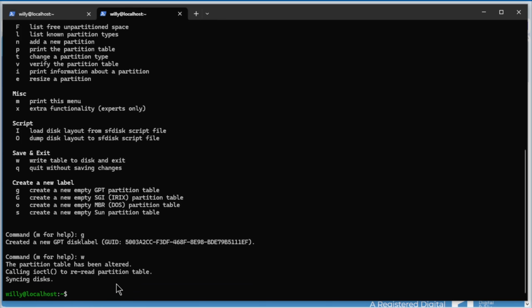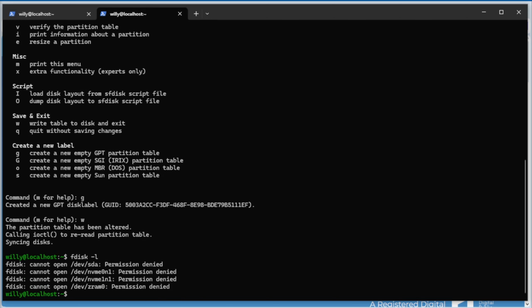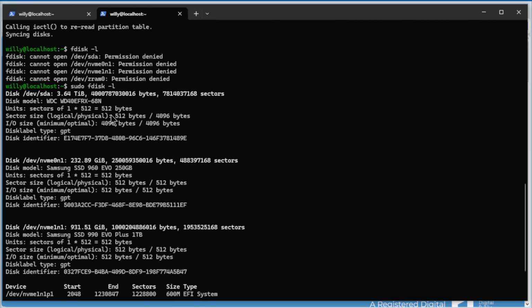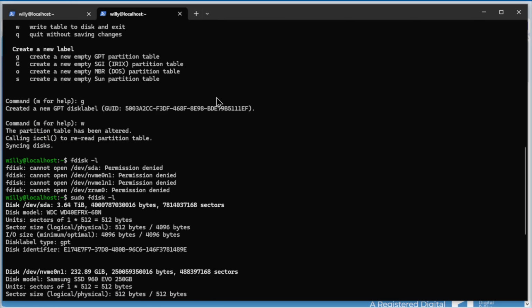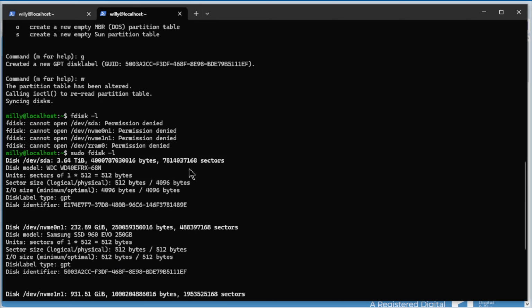If we do fdisk -l, oh, sorry, we need sudo. You see, nothing has changed here, but this is the disk we prepared. You see the disk identifier 111EF. Here 111EF. This number and this number are the same.